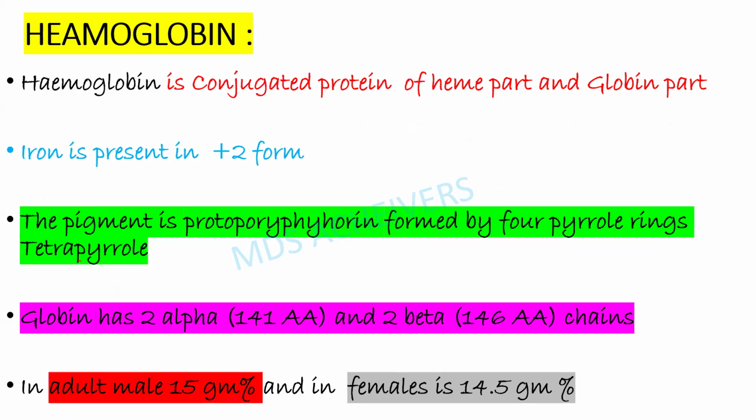The pigment is protoporphyrin, formed by four pyrrole rings, or tetrapyrrole; tetra means four. In adult males 15 grams is seen, and in females about 14.5 gram percentage.